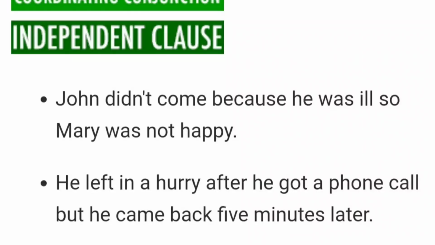Let's see another example. He left in a hurry after he got a phone call, but he came back 5 minutes later. So this is all about sentences: simple, compound and complex. Though the fourth one, the compound complex sentence, is not in your course, it is explained.